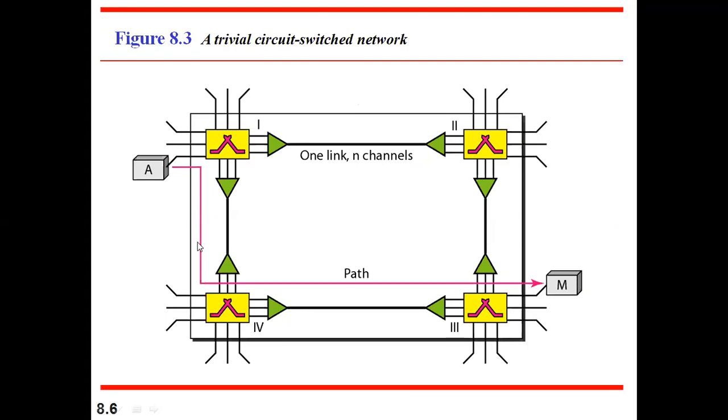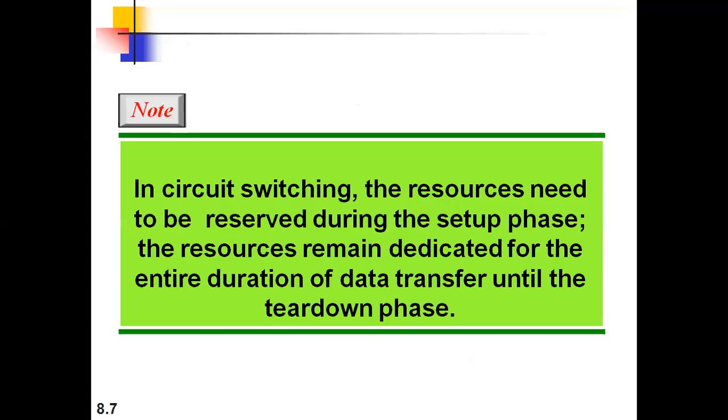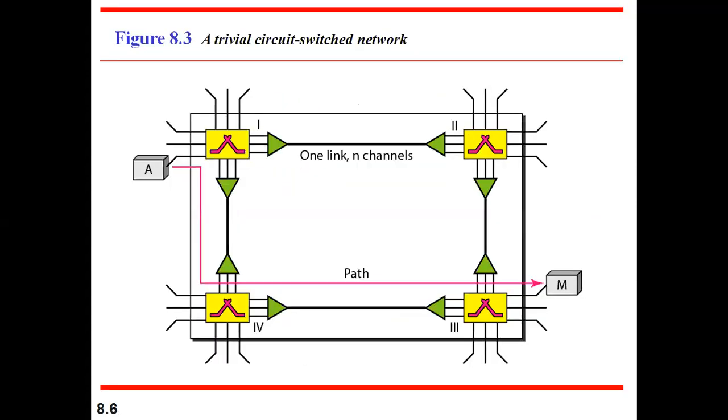So according to the circuit switch network, there is a host A, which we call the source, and this is host M, which we call the destination. Now A wants to send data to M, but according to the circuit switch network, how does it work? First, what A will do, A will send, sorry, not data, because it works in three phases. The first one is called the path establishment phase. That is, the first phase is always going to be the path establishment phase. In that phase, we are not going to send any data. It is just to identify how I should go.